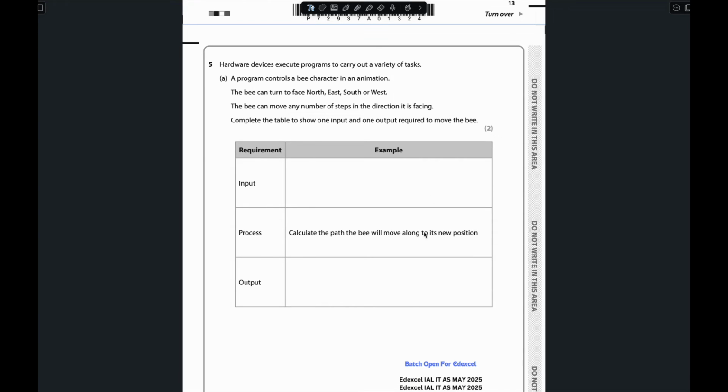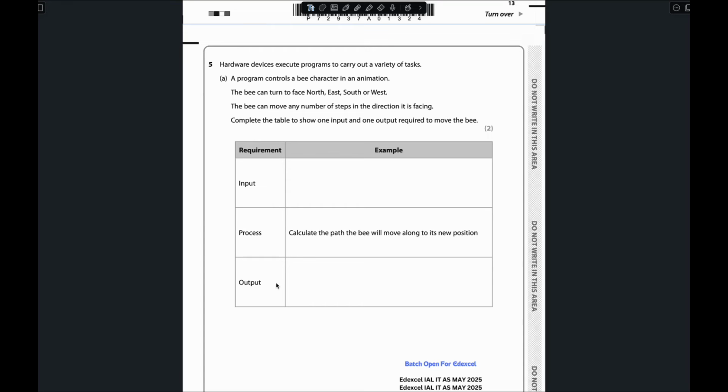So this is actually a general question. When you play games, like car racing, you can change the direction of the car, and based on that the car moves, right? So here what is the input? The input is that you are the one responsible for providing the direction the bee will face. So it will be enter the direction the bee will face, and the process is to calculate the path the bee will move along to its new position. So the process is calculating the new position, and the output is that the bee faces its new direction, right?